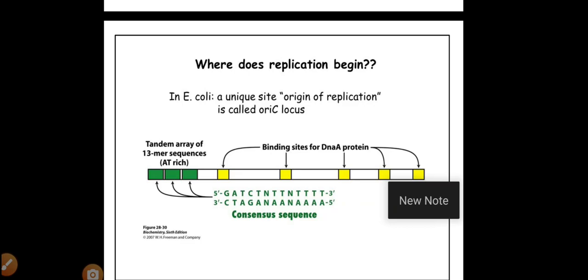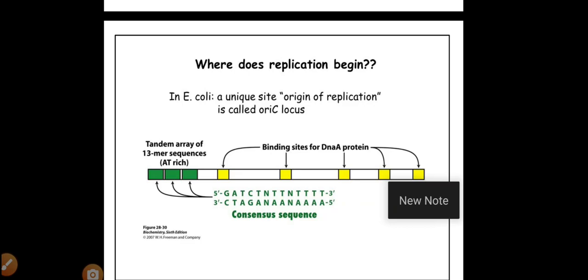You are watching this yellow colored sequences, which are 9 base pair repeated sequences, and another sequence that is the 13 base pair tandemly repetitive sequence.